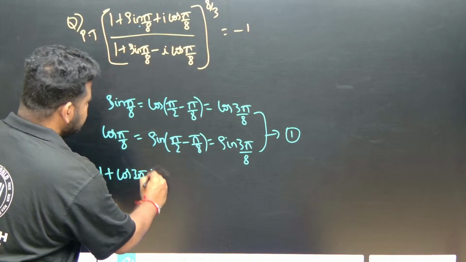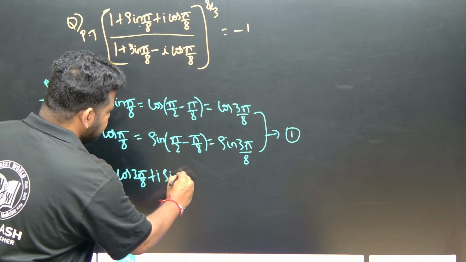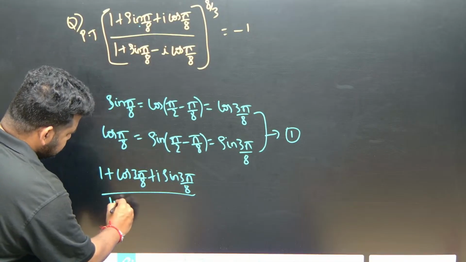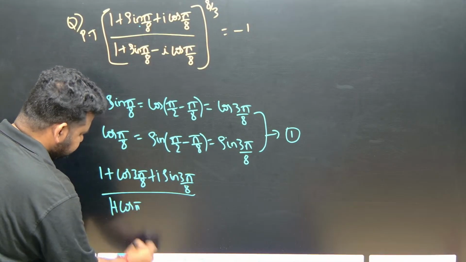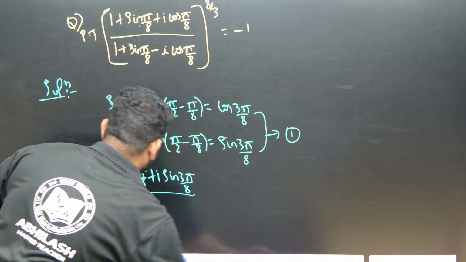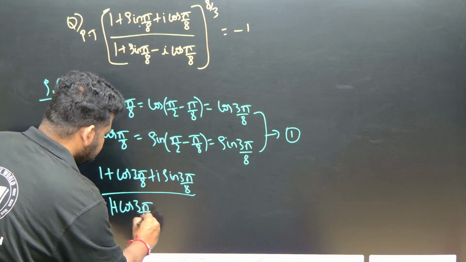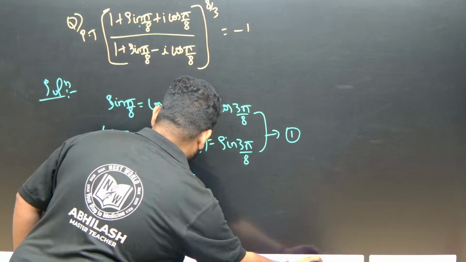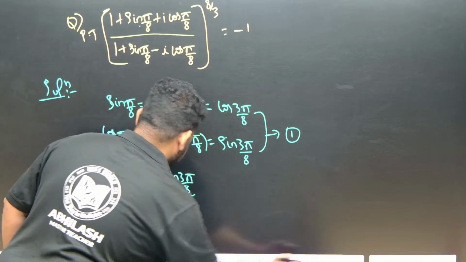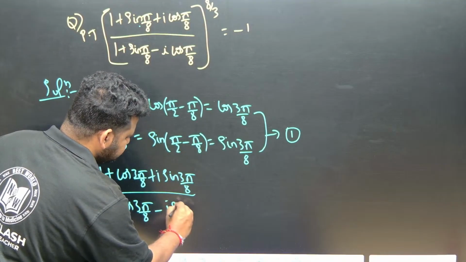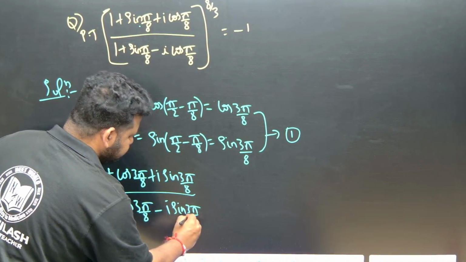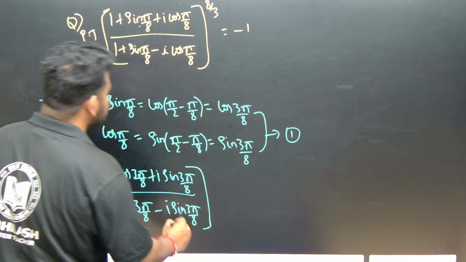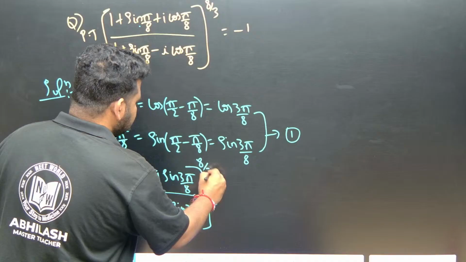So cos 3 pi by 8 plus i sin 3 pi by 8, divided by 1 plus cos 3 pi by 8, correct na? Plus i sin, it is not plus, it should be minus. This is minus i sin 3 pi by 8, to the power of 8 by 3. Okay, this is what is given.